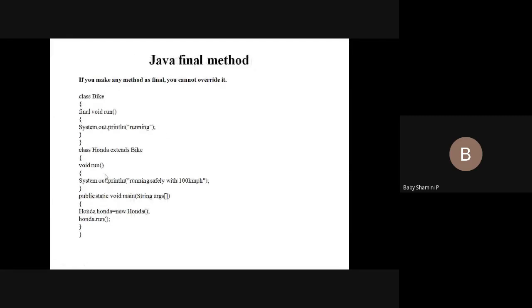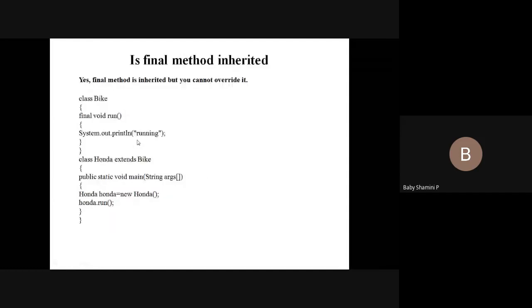Okay, see the previous example. Both the parent class and child class contain the same method run. But in the parent class, it contains the keyword final, so we cannot override the final method. This comes under the concept of method overriding, because both the parent class and child class contain the same method name. If you are not using the keyword final, we can override. But here I declare it with the keyword final, so we cannot override it. And we can inherit the method.